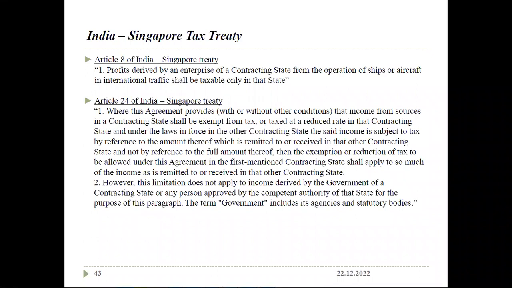Article 24 speaks about where this agreement provides, with or without other conditions, that income from sources in a contracting state shall be exempt from tax or taxed at a reduced rate in the contracting state, and under the law in force in the other contracting state, the said income is subject to tax by reference to the amount remitted or received in the contracting state. That is, the amount remitted or received in the contracting state is taxable as per Article 24.